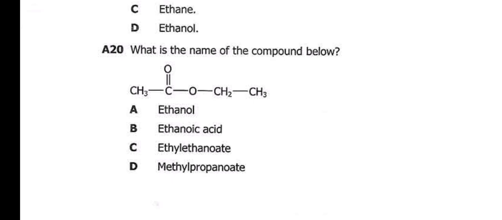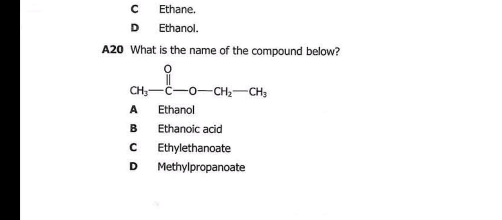Now if you're naming this, you look at the functional group, which is COO. That's the first carbon. Then to the left there's another carbon. Then if you go to the right, we have 2 carbon atoms as well. That means this was formed between ethanol and ethanoic acid. So the name of this would be ethyl ethanoate. That would be the name of this compound, ethyl ethanoate.